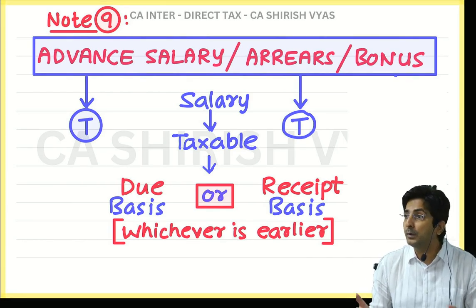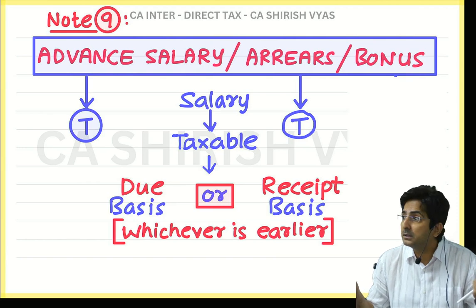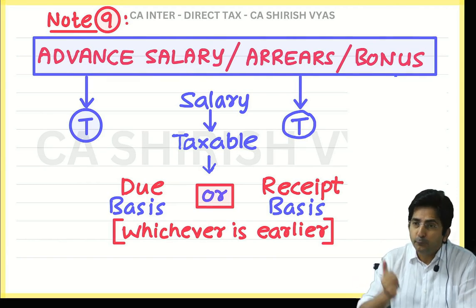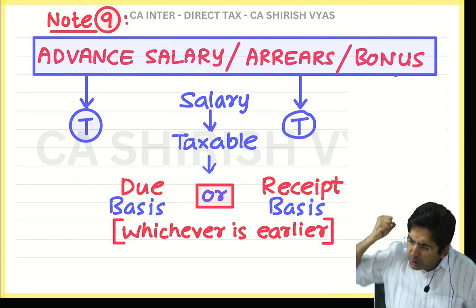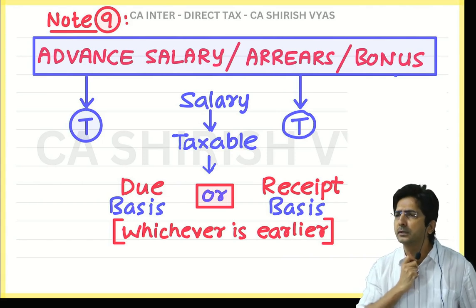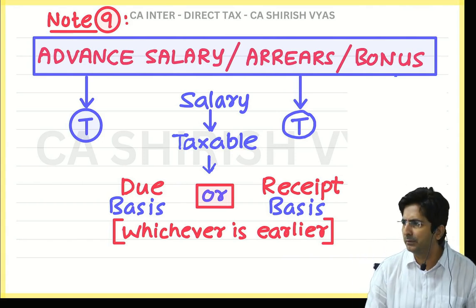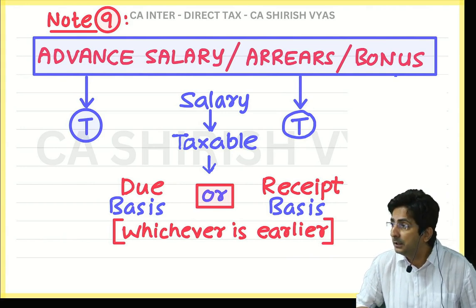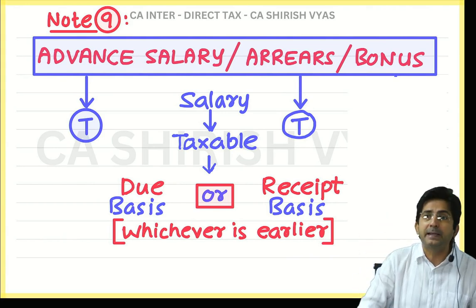Because bonus is always uncertain. Uncertain means doubtful: you may receive, you may not receive. Even if I promised very strongly, trust me dear employees, I will give you a bonus, still the law doesn't believe, because it is a voluntary thing, given from your wish. So only when you receive it will it be taxed.